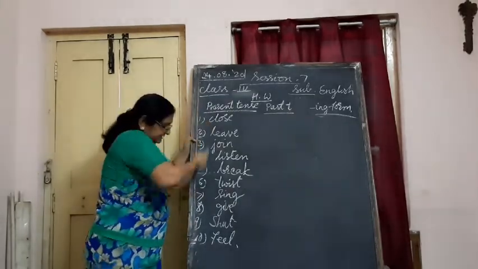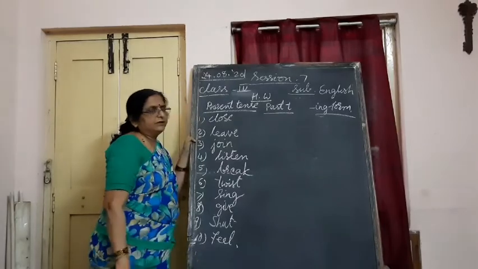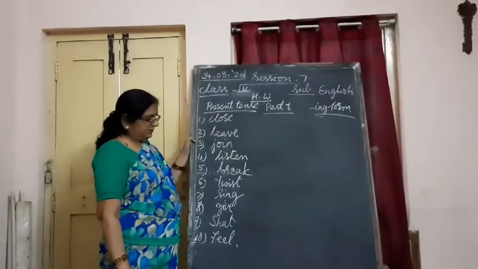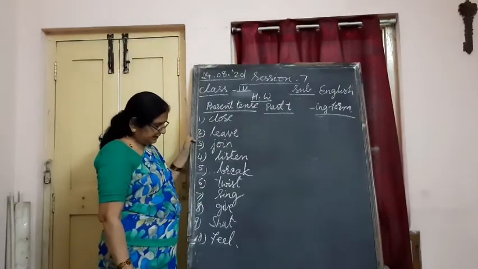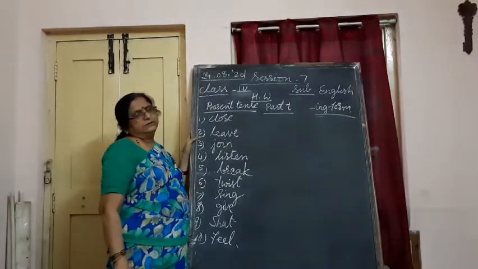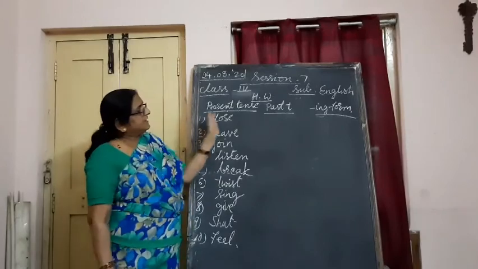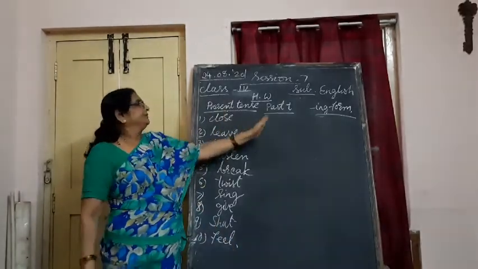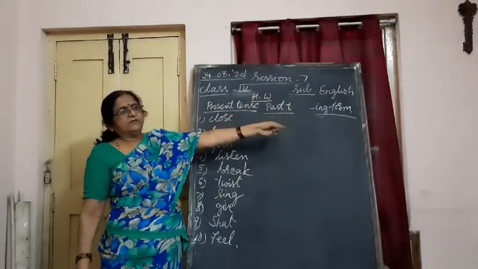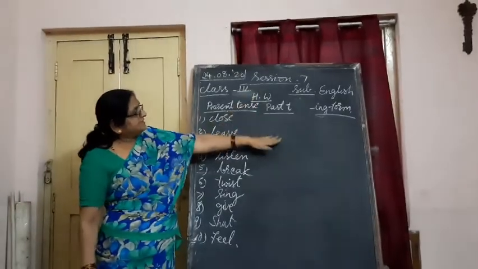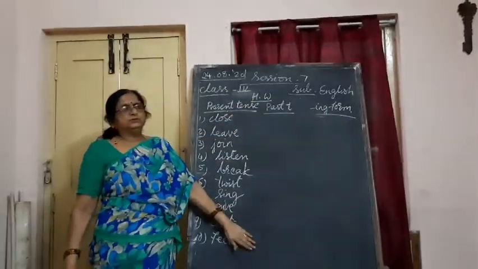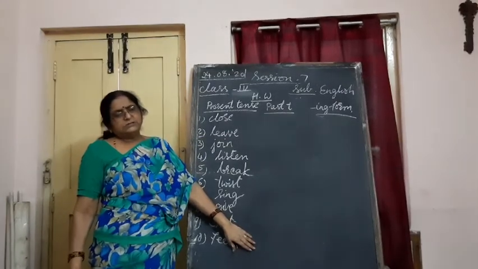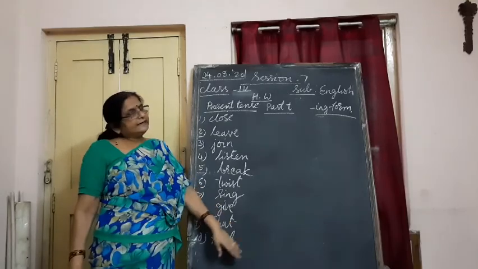So this is how we use ing forms. Give, gave, giving, shut, shutting, feel, felt, feeling. So these are the words you are writing in your notebook with past tense and ing form. Okay. This is what I wanted to teach you today. I hope you understood. So this is all about today's class. Thank you, children.